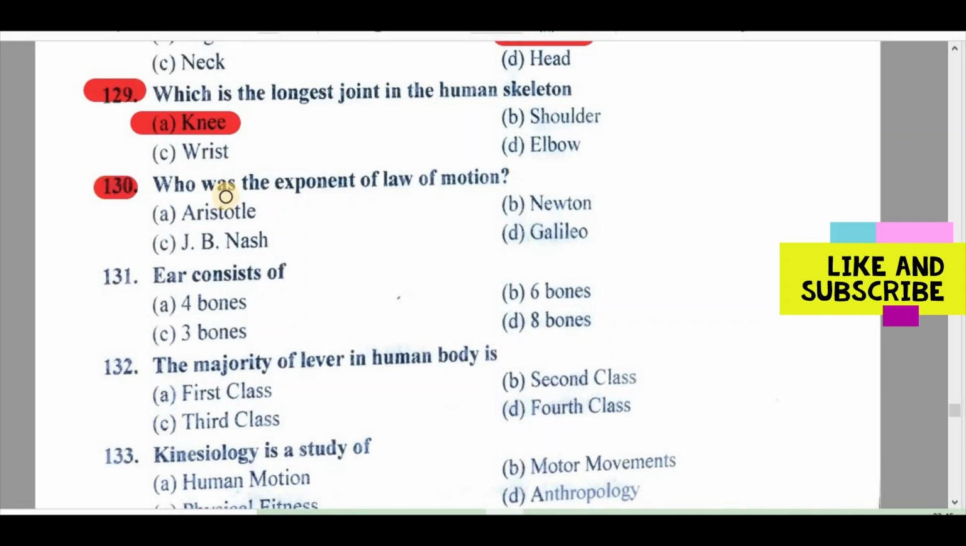130. Who was the exponent of the laws of motion? A. Aristotle, B. Newton, C. J.B. Nash, D. Galileo. Right answer is B. Newton.